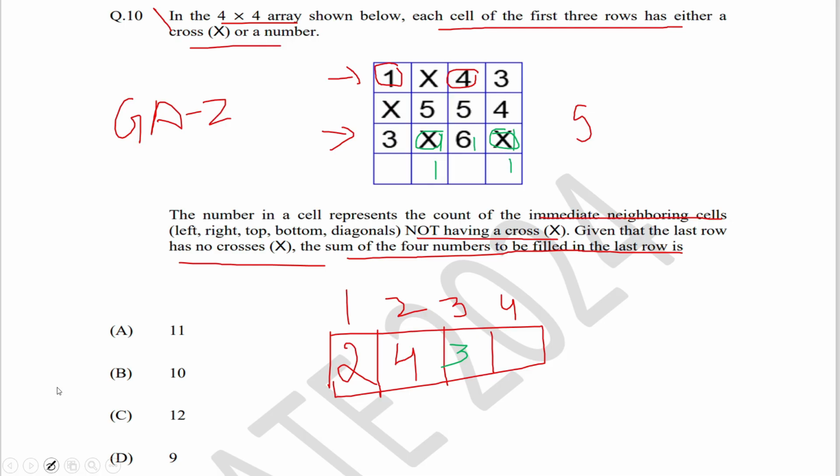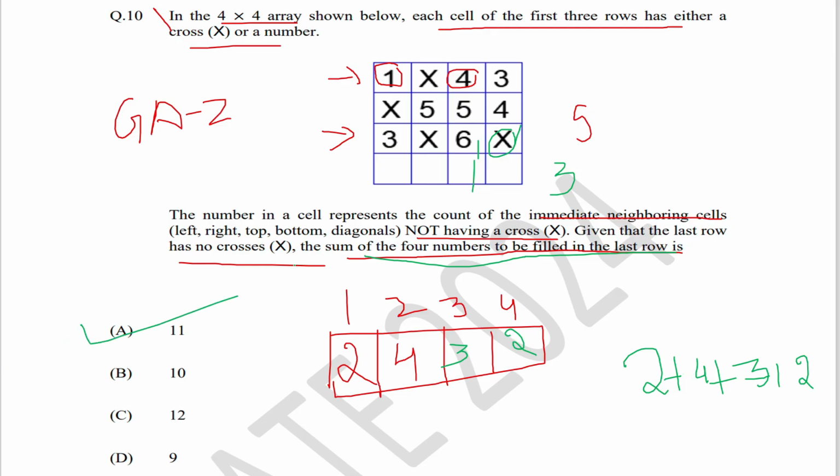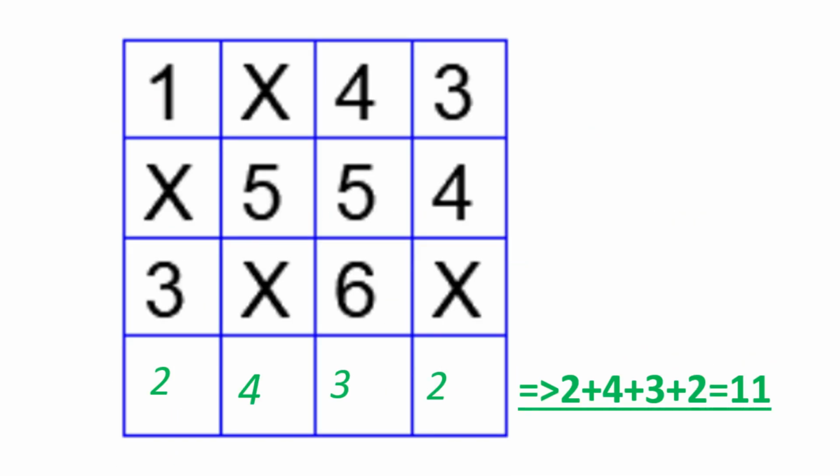Consider the fourth cell. For the fourth cell, the neighbors are 1, 2 and 3. Only 3 neighbors are present, out of which one of them is filled with cross or x. Hence the value of cell 4 will be 2. So the final answer will be the sum of the 4 numbers to be filled in the last row. That is 2 plus 4 plus 3 plus 2, which is 11. Hence option A is the answer. So this is the final matrix we get after solving the problem.